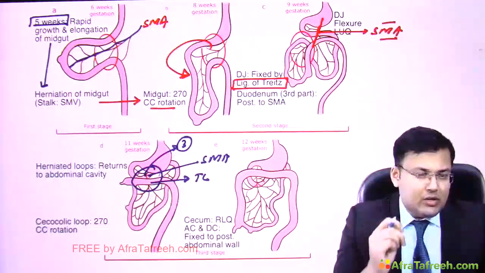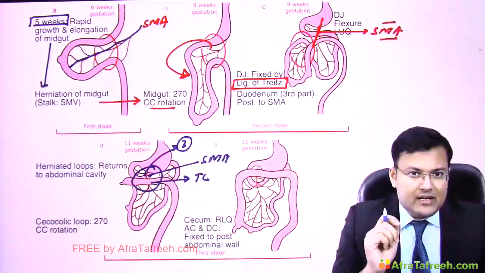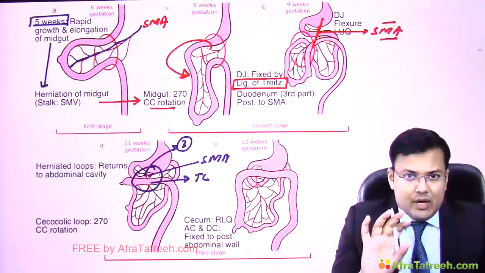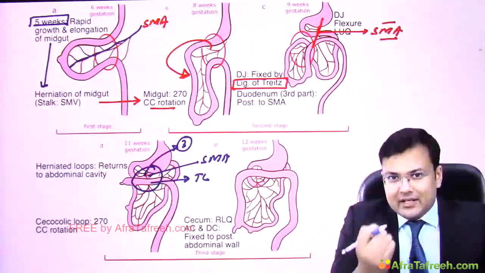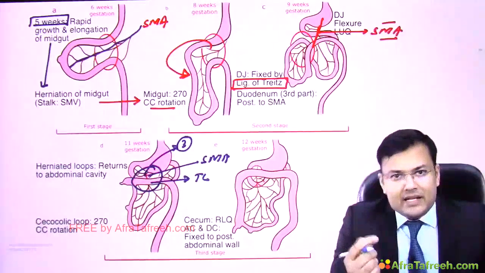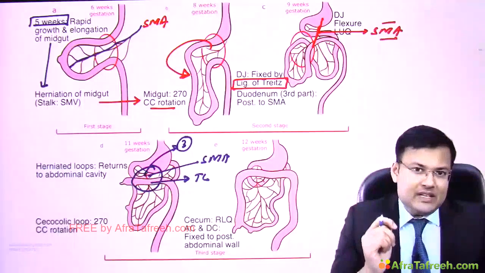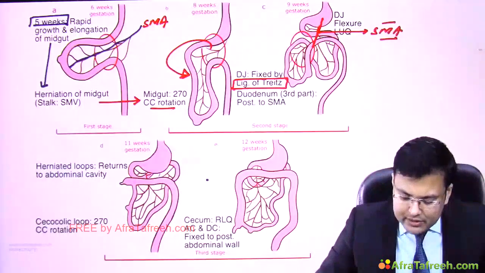Anteriorly, the transverse colon is there. Behind the transverse colon there is the superior mesenteric artery, and behind the superior mesenteric artery there is the third part of the duodenum. But what happens in reverse rotation? The duodenum becomes anterior. Behind the duodenum there is the superior mesenteric artery, and behind the superior mesenteric artery there is the transverse colon. So this happens in reverse rotation.